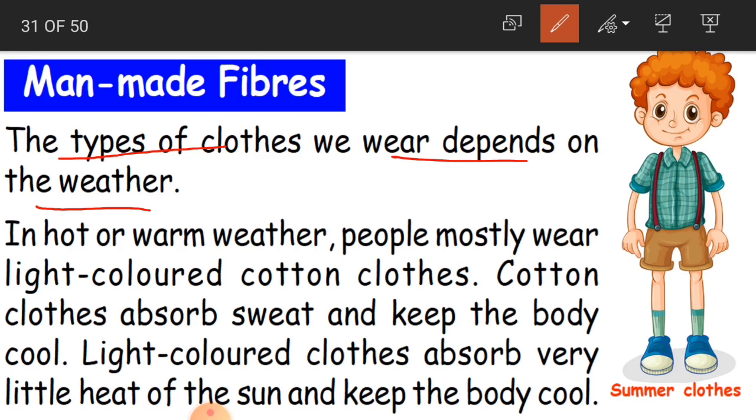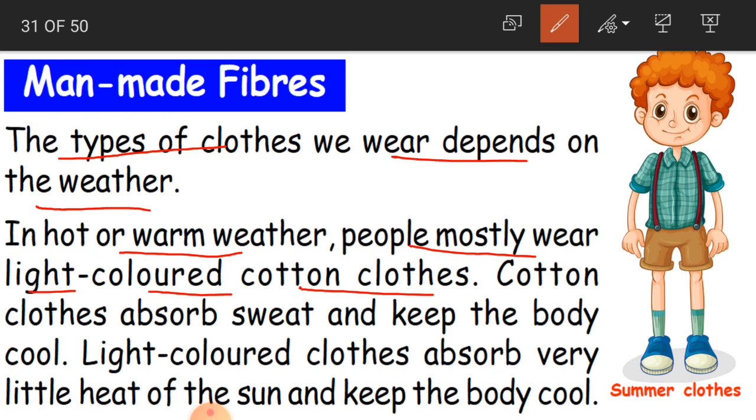In hot or warm weather, people mostly wear light colored cotton clothes. When summer is about to come, we will be very busy shopping. Why? To purchase cotton clothes, because these cotton clothes can tolerate the heat of the sun.